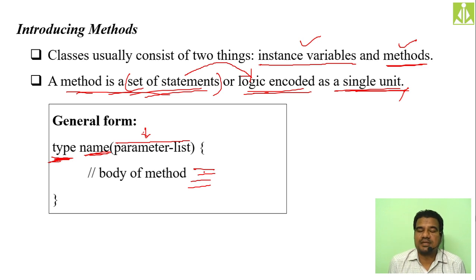Hopefully you understood the general form. The return type, the method name, the parameter list and the method body. It is the same as a function in other programming languages, your C, C++ programming languages.